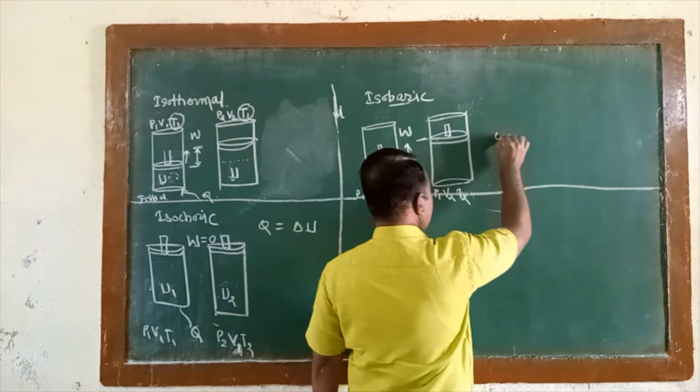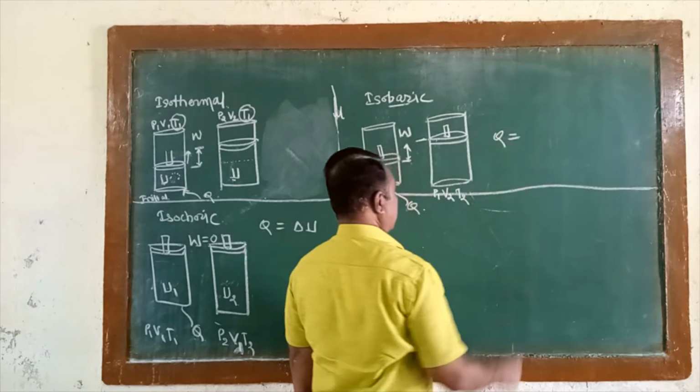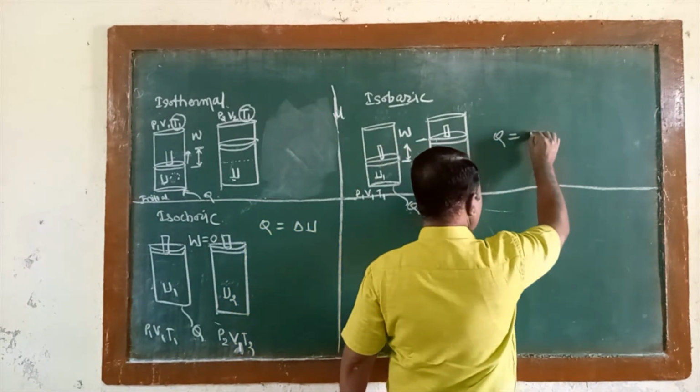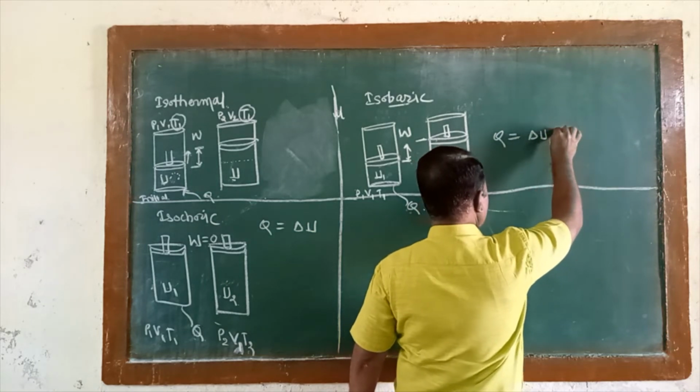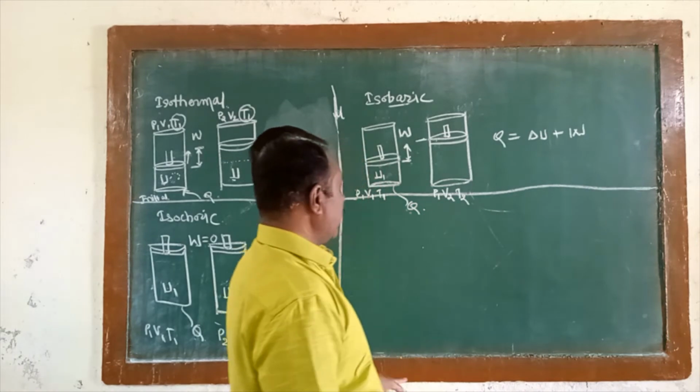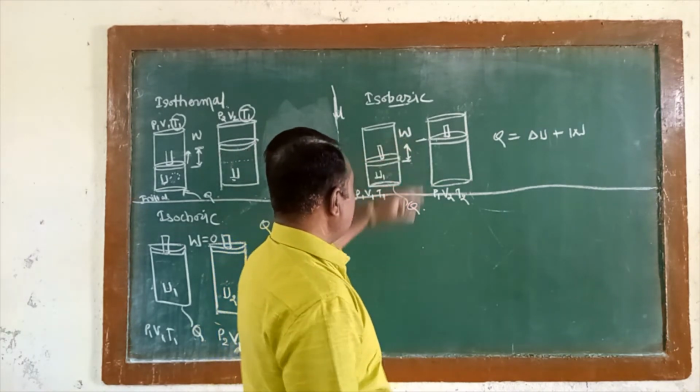Then we can write that the amount of heat energy received is equal to delta U plus work done. What happened here? Work is also done here.